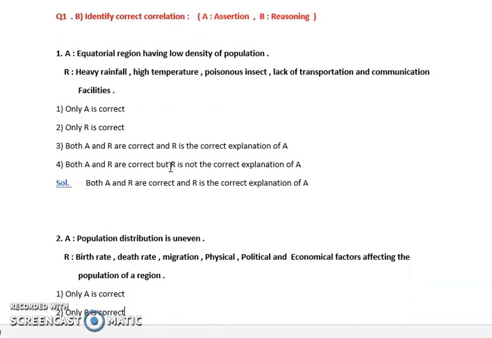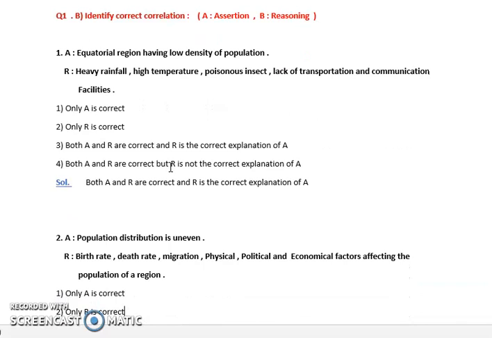Now let us quickly start with identify the correlation, assertion and reasoning. The assertion is that equatorial regions have low density of population. Is it true or false? If you consider the equatorial region, it has a very harsh climate. There are so many poisonous insects, so definitely it is not suitable to stay there. So the statement is totally true.